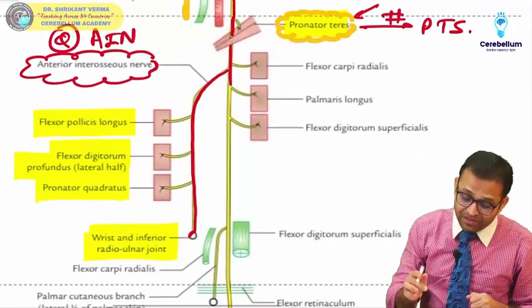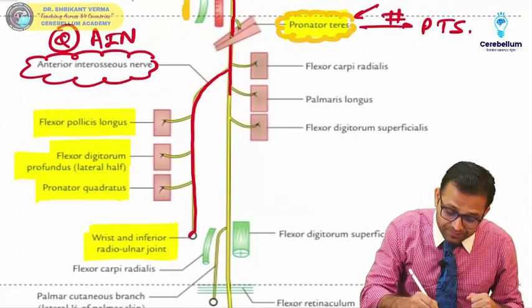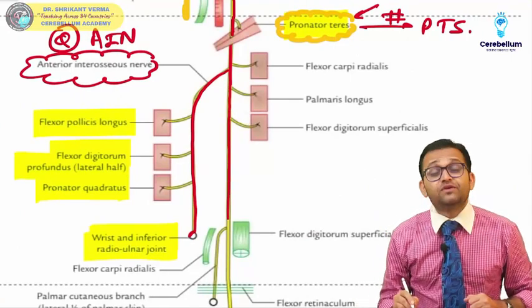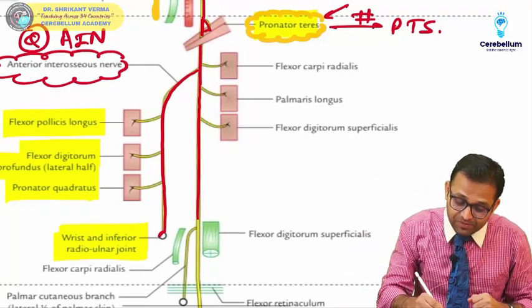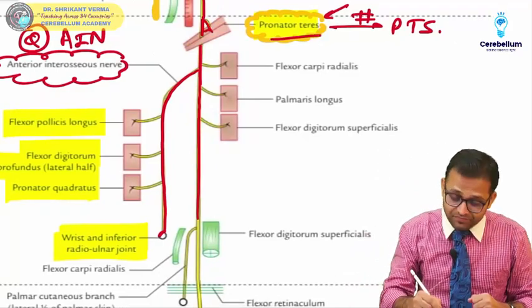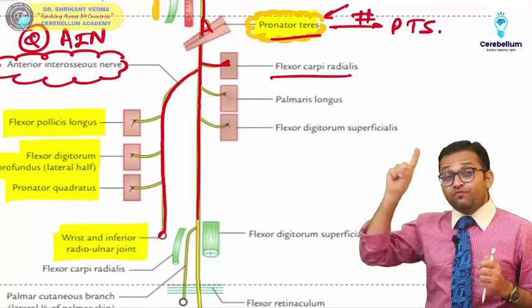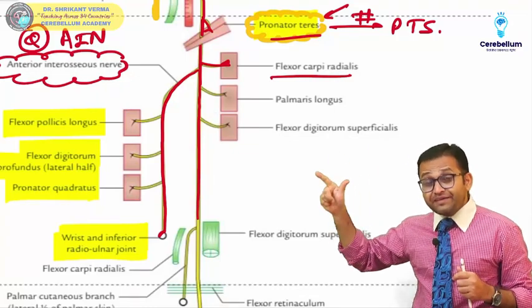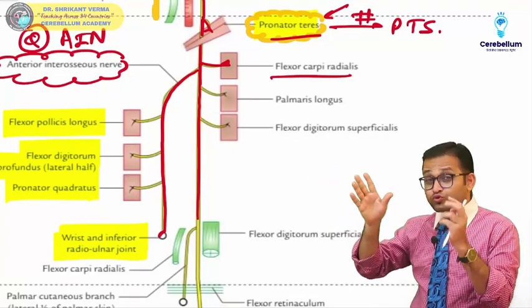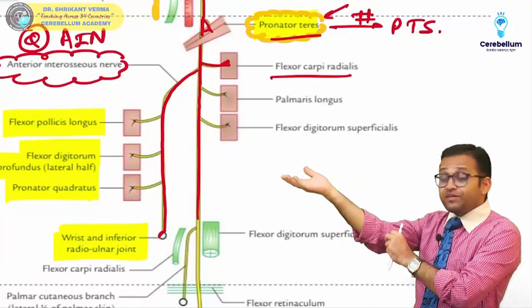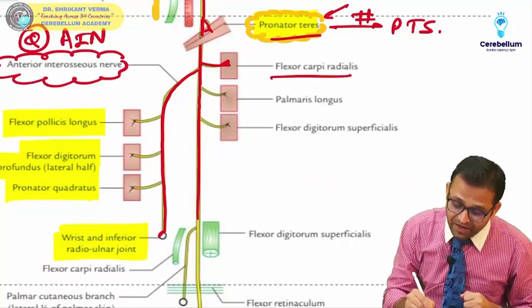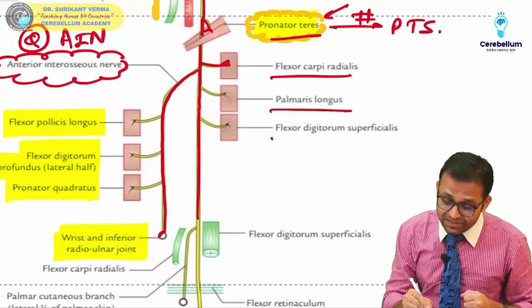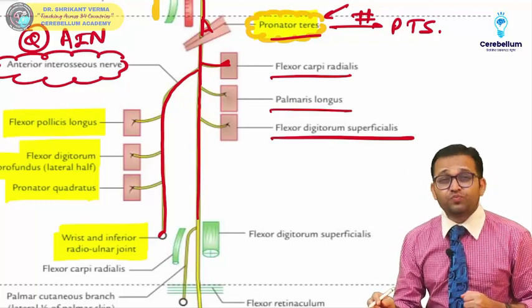Okay sir, but this our superficial branch, it will supply all the superficial muscles. What are the different superficial muscles? Yes, it will supply the pronator teres, it will supply the flexor carpi radialis. Think about it, break the name and think. It is taking origin from the flexor point, it will go towards the carpal bone and it is running towards the radial side. That's why it is supplying the next muscle palmaris longus, it is supplying the flexor digitorum superficialis.